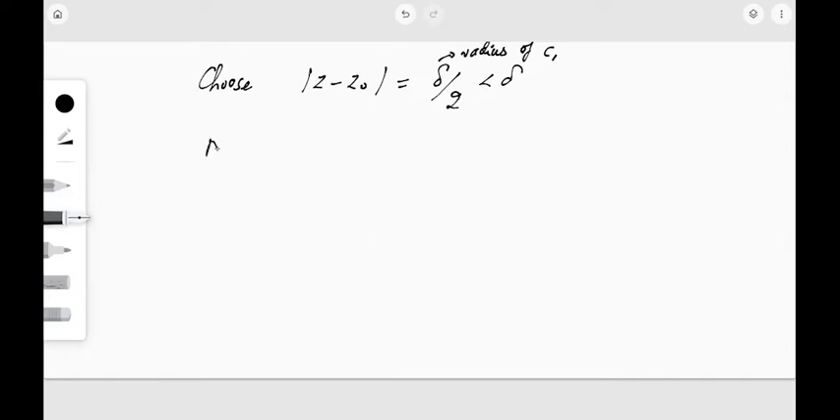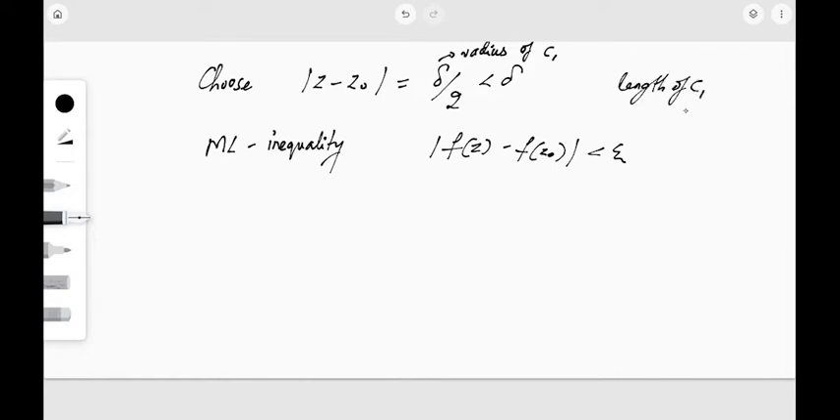So remember the ML inequality that we had learned, right? What was it? L is the length of the curve or length of the contour, and M is the bound of the function. So here modulus f of z minus f of z dot would be less than epsilon, because this is less than delta. So epsilon is the bound, and L is the length of the curve C1. Here C1 is a circle of radius delta by 2. So what will be the length of C1? Length of C1 will be equal to 2 pi into R, where R is delta by 2.